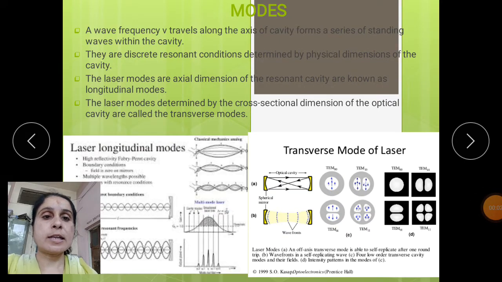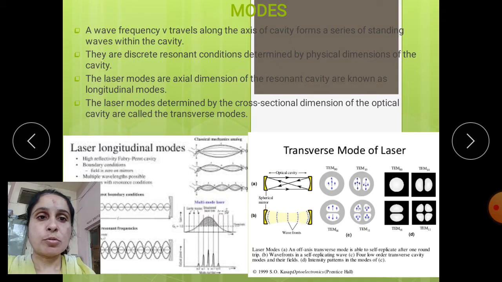Hello friends, in the last lecture we discussed the cavity configurations. In these cavity configurations we discussed the various types of cavity configurations. So, today we are going to start the new topic, modes.